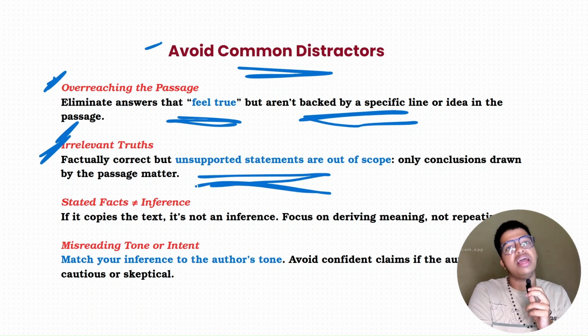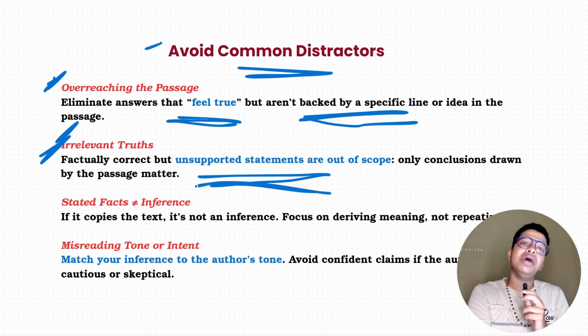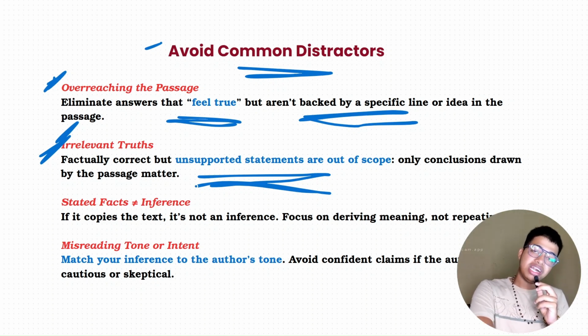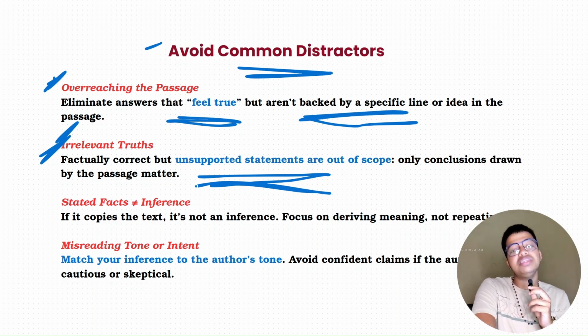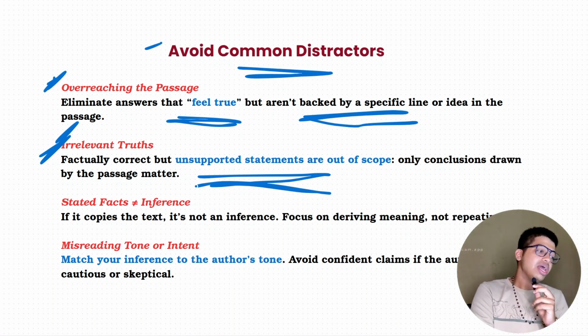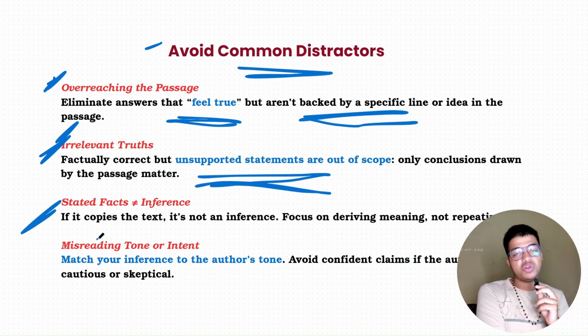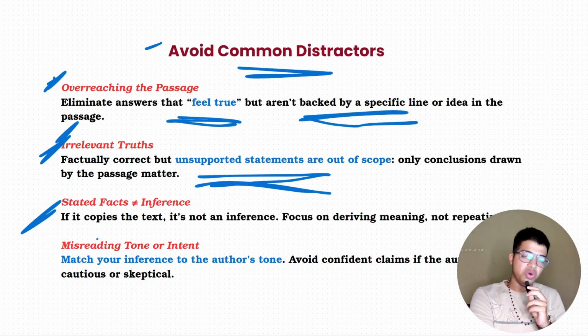Facts correct हो सकते हैं, new evidence हो सकता है, but we need to strictly inference. What do you infer from the passage? Get it? Strictly we need to restrict ourselves to the information that is supplied to us within the passage. Next, stated facts are not inference. If it copies the text, it is not an inference. Repetition is not inference, interpretation is. I have already told you. The stated facts अगर repeat हो रहे हैं, be very cautious of them.